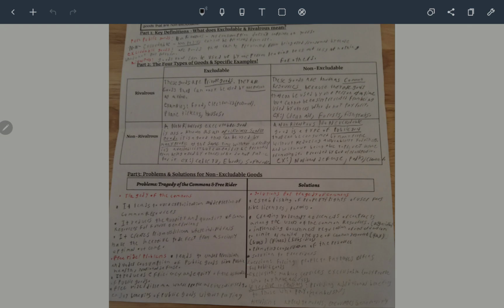To solve free rider problems, coercion is a possible solution, forcing people to pay taxes or fees on public goods, and making services excludable so only people who pay have access. And then there are selective incentives providing additional benefits to those who pay, which is a membership, like the gym membership that we talked about. We also have altruism that appeals to morals and encourages generosity. So if people are feeling altruistic, they are more likely to conserve the common resources.